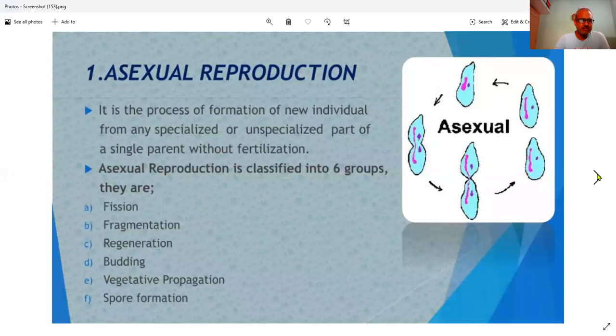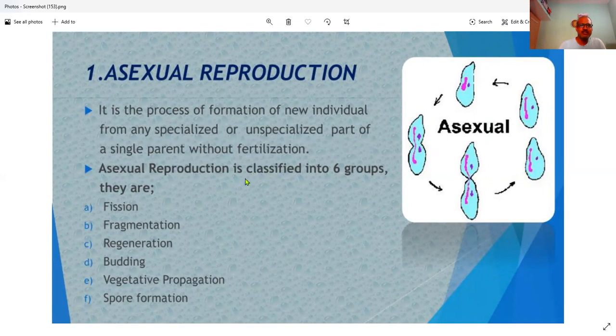So, asexual reproduction. Here we can see there are 6 types. We can define it as the formation of a new individual from any specialized or unspecialized part of a single parent without fertilization. In asexual reproduction, a single parent is involved. Most of the time it's female, but sometimes male is also there. There is no fertilization, no fusion of gametes, and no gametes are produced.